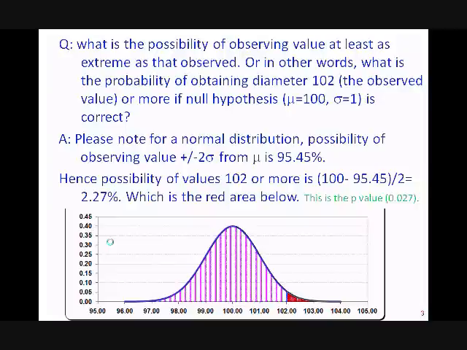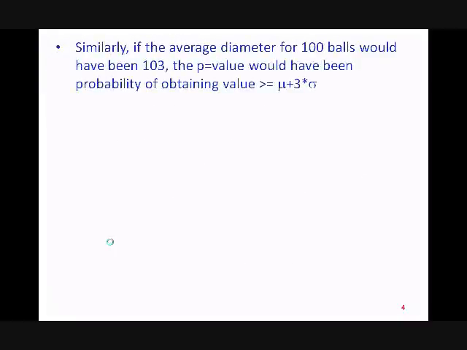Similarly, suppose the average diameter of the 100 balls had been 103, what would the p-value be? This 103 is nothing but mu plus 3 sigma, 100 plus 3 into sigma. So in this case, the p-value would be the probability of obtaining a value greater than or equal to mu plus 3 sigma.